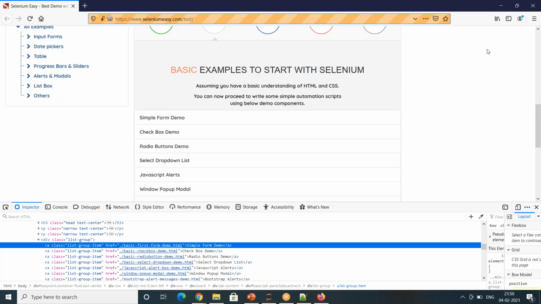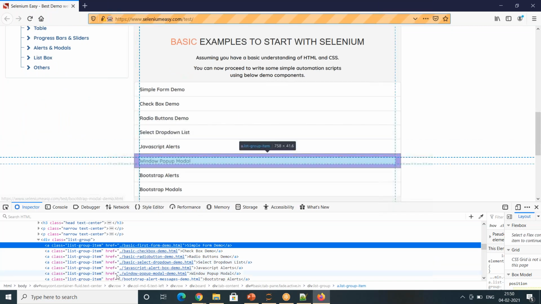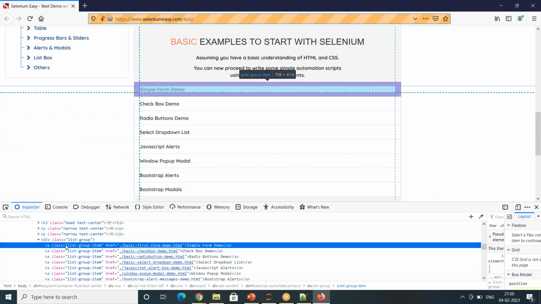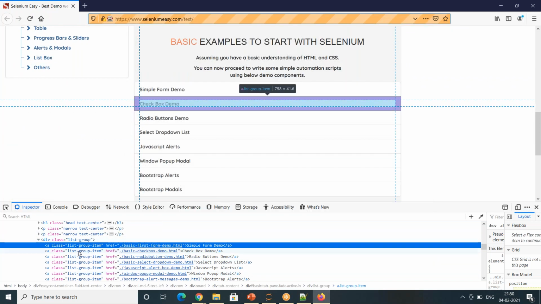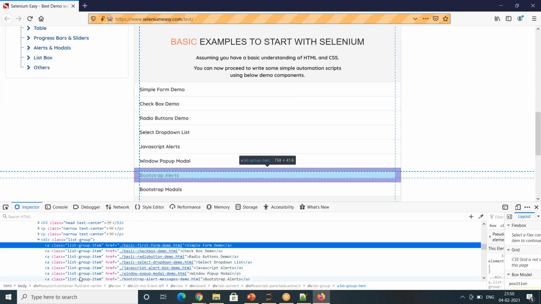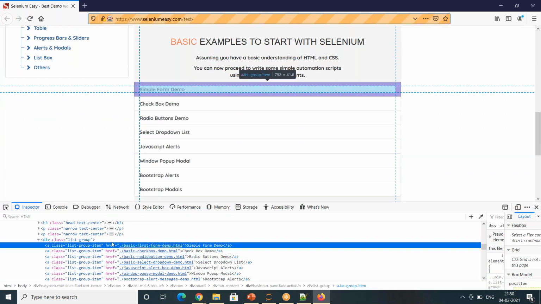It should not be a duplicate XPath, so that when you have a unique XPath, Selenium can do its automation. If I take only the class, then I will have so many duplicate items. So along with class, I had to group something else. So what I have done, I have grouped the text field here, simple form demo.